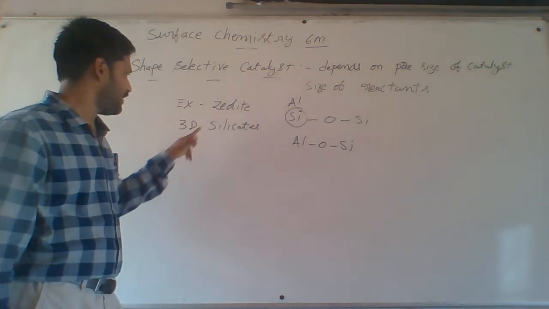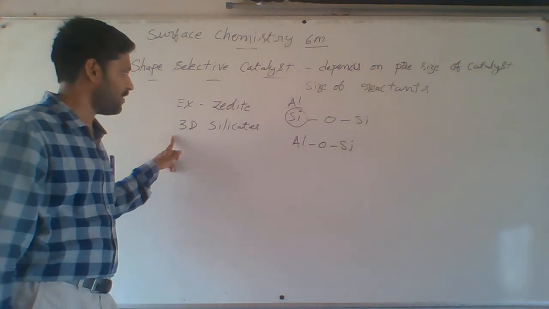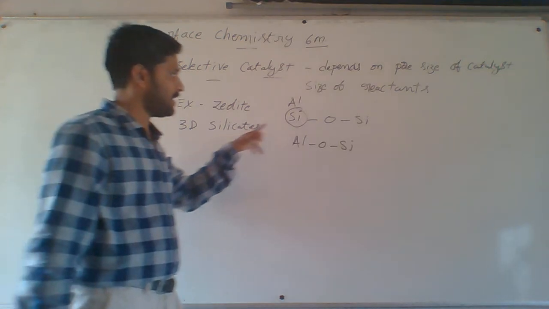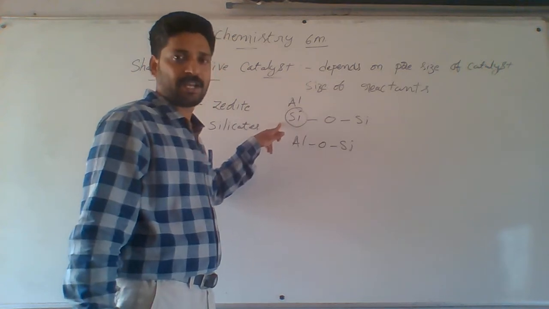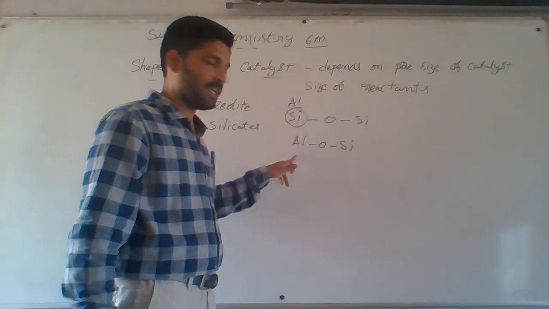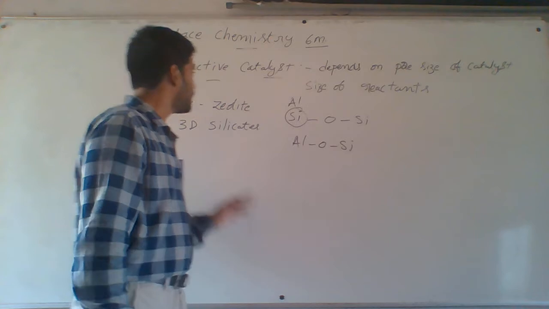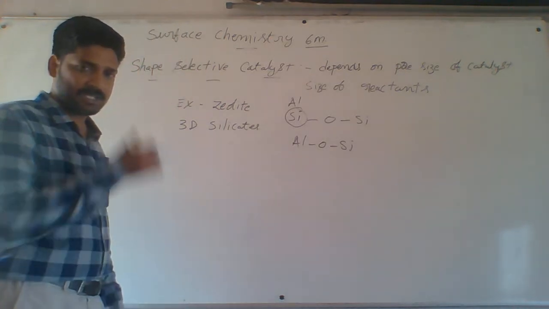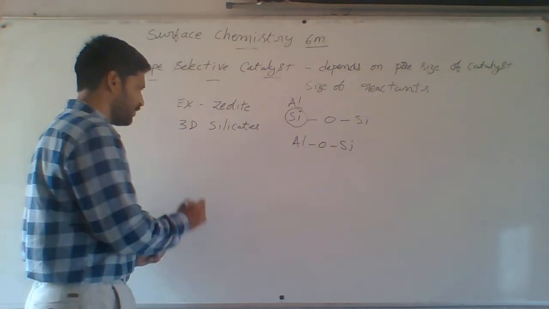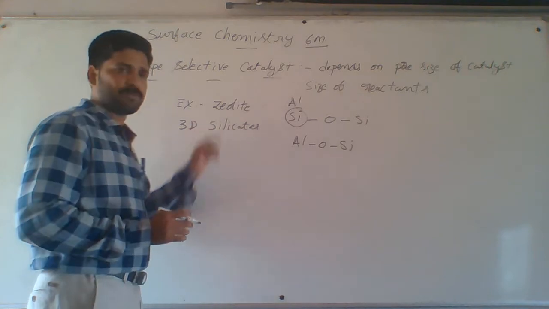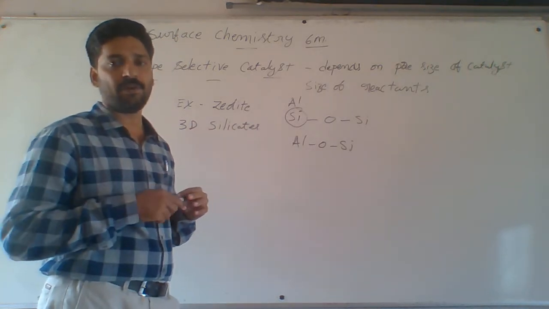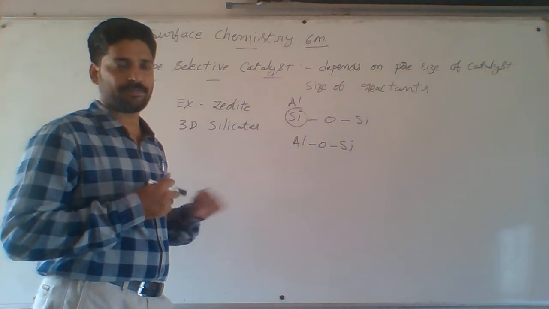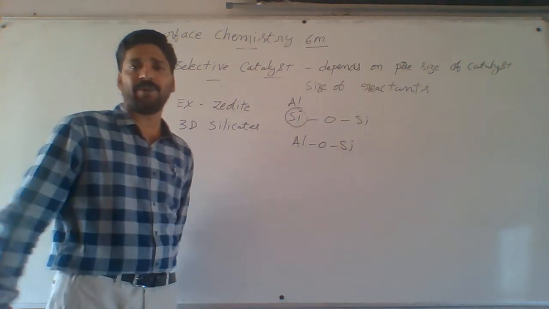What is zeolite? It is a three-dimensional structure of silicates. In that, Si-O-Si bonds are there. Some silicon atoms are replaced by aluminum atoms, then Al-O-Si bonds are formed. That is called shape selective catalyst, zeolite. One more important point: zeolites are used as a catalyst in petrochemical industries, where cracking of petroleum takes place.